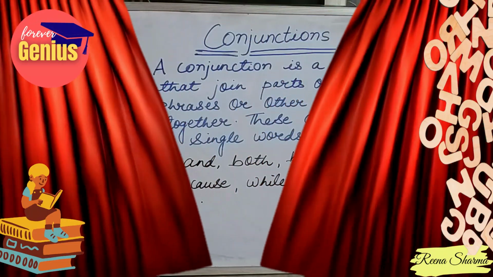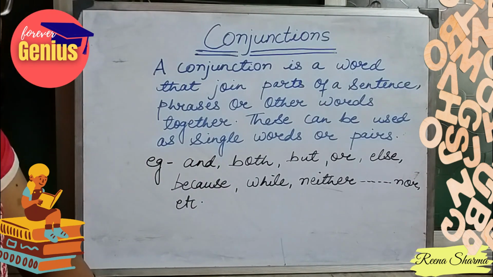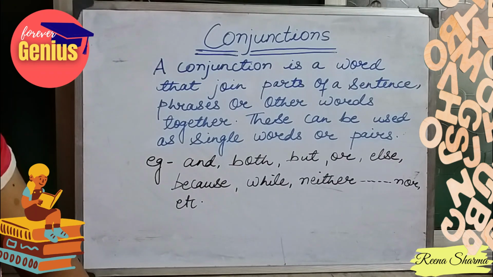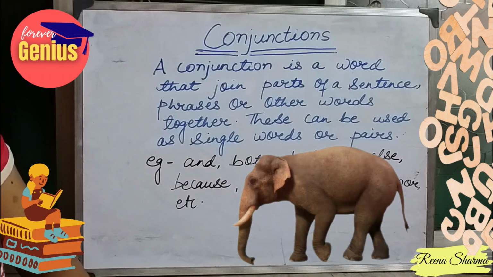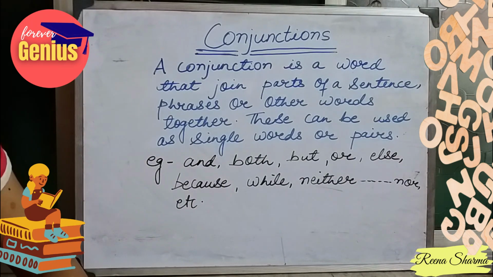So let's start with our today's topic, conjunctions. So what are conjunctions? Whenever we join two sentences with one word and convert them into a single sentence, that is known as a conjunction. Like, I saw the zebra, I saw the elephant. So, I saw zebra and elephant. I just made the sentence short with the application of the word and in between. So that is the use of a conjunction. It gives a meaning and it also shortens the sentence.